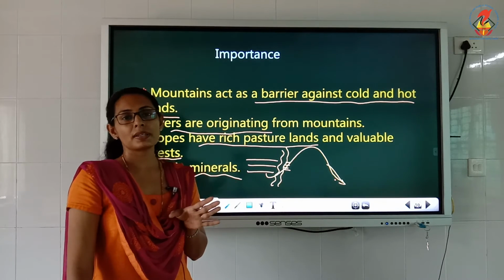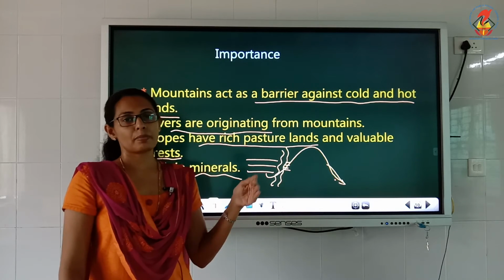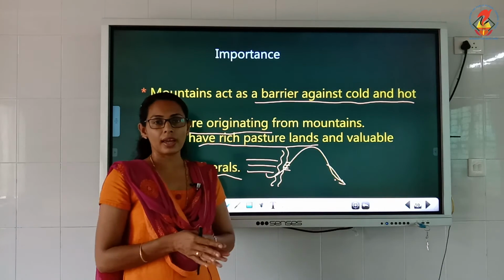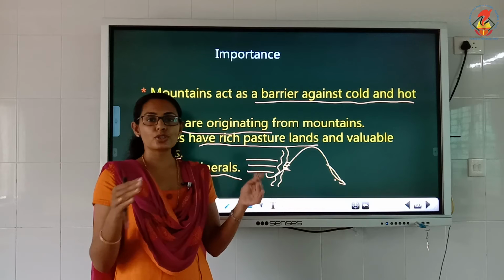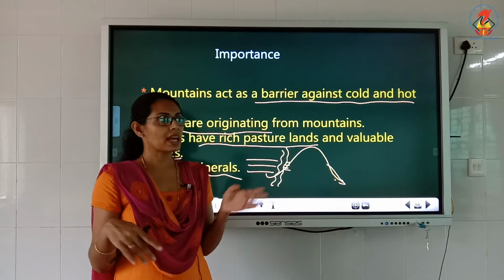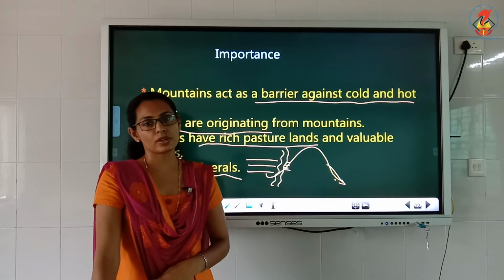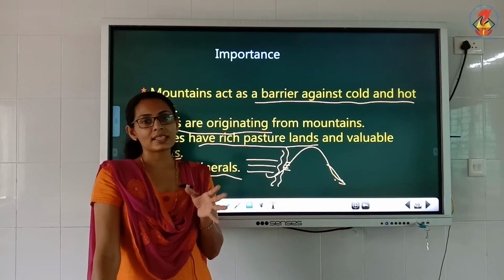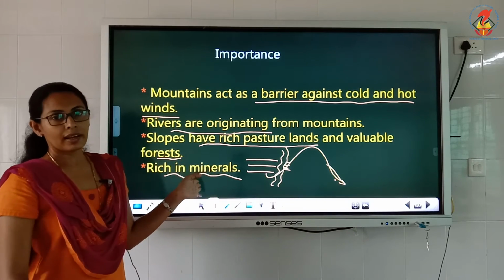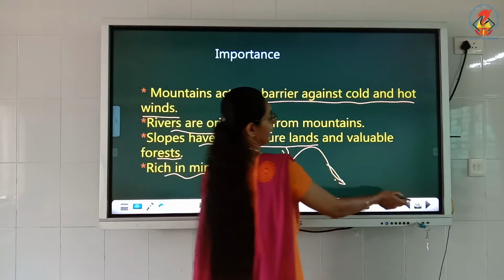So mountains cover about 20% of the land area. Mountains may differ in shape and height. And on the basis of age, the mountains are divided into two sections: young mountains and old mountains. And we also saw examples. After that we went on to the features of the mountains. Very few people are living in such areas. The next one is the importance. Clear? Now we are moving on to the next landform, that is the plateaus.